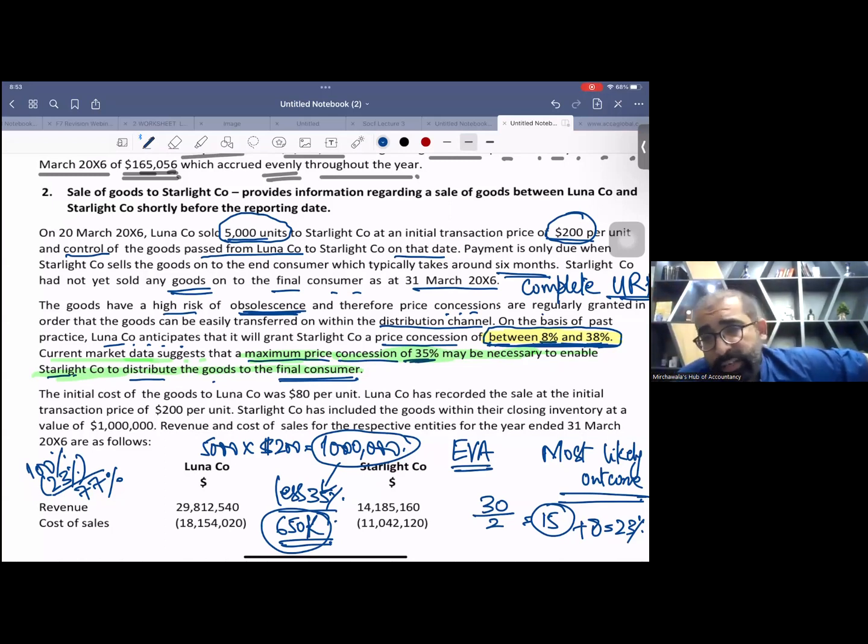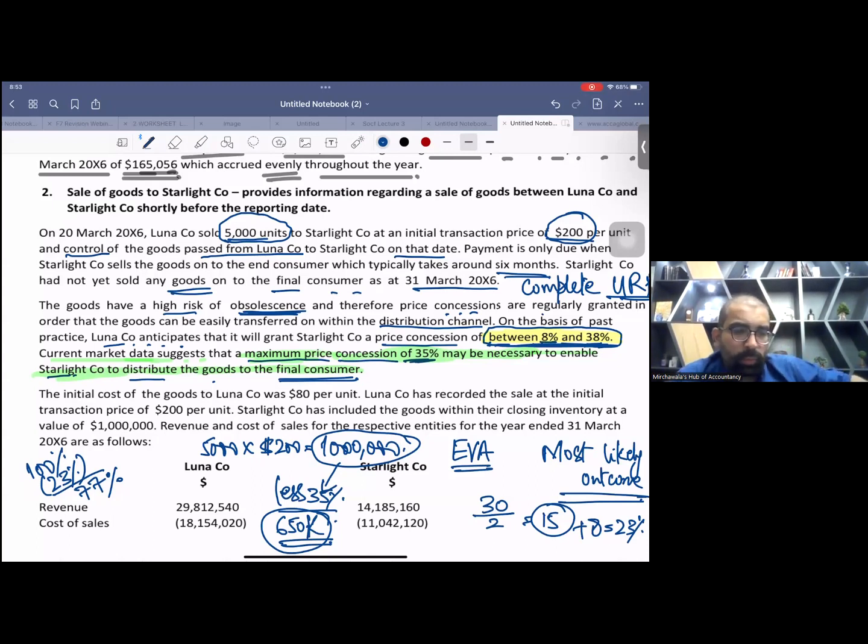And yes, 35% discount is possible in this market, so you can't think of booking this 35% portion. You can only book 65%. So your final wordings for this question will be 650K revenue, not 1 million. They have booked 1 million revenue, so you will recommend them to please reduce the revenue by 350,000, right? Okay.